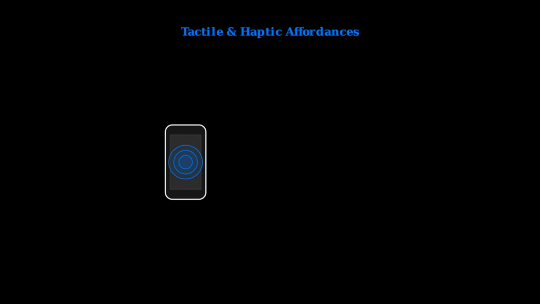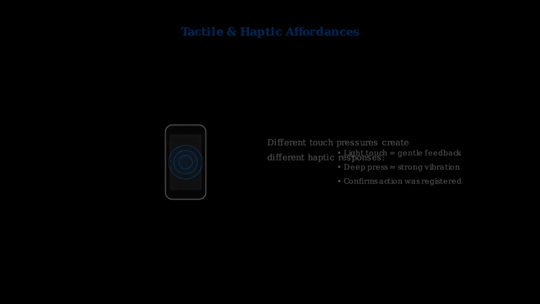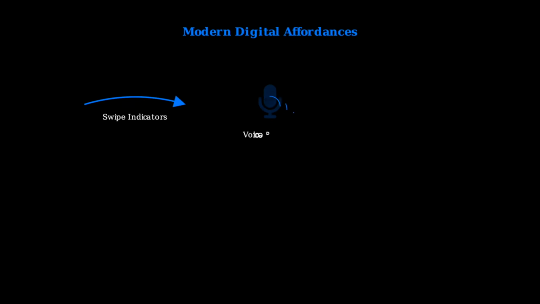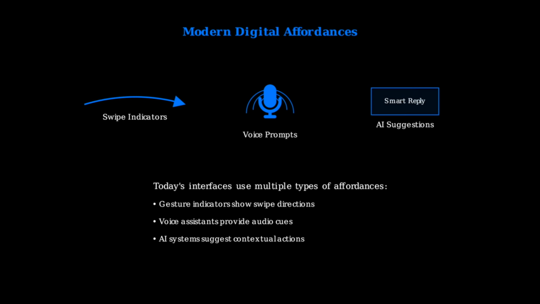Tactile and haptic affordances provide physical feedback through touch and vibration. Modern devices use different haptic patterns to communicate various types of interactions, from light taps to deep presses, helping users understand what actions are possible and confirming when actions are completed. Modern digital interfaces combine multiple types of affordances to create intuitive experiences. Swipe indicators show gesture possibilities, voice assistants use audio cues to guide interaction, and AI systems provide contextual suggestions based on user behavior and current tasks.